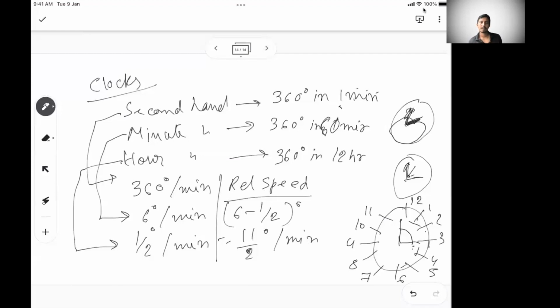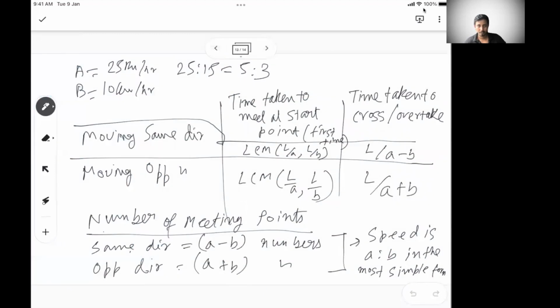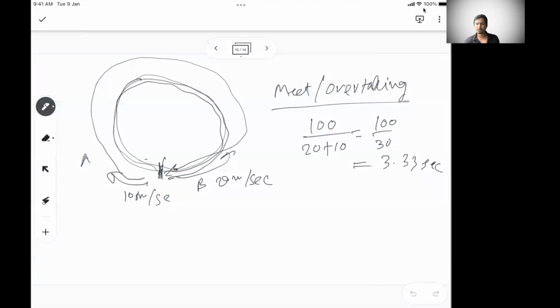What we have covered, finally, is the clocks. From that, we have covered the circular track, which is a very important one. These are the few things you need to remember, very few things in time, speed, and distance. One of them is this circular track: how many times they will meet, what is the time taken to meet at the starting point, what is the time taken to cross or overtake each other, moving from same or opposite direction. It is very much conceptual. You can remember the formula, but it's still very conceptual.